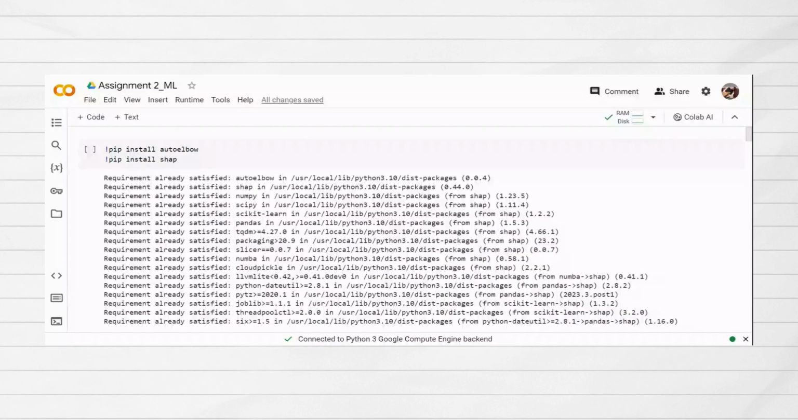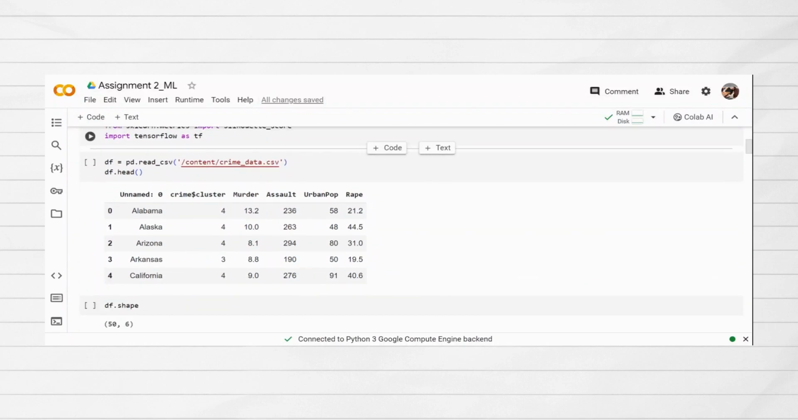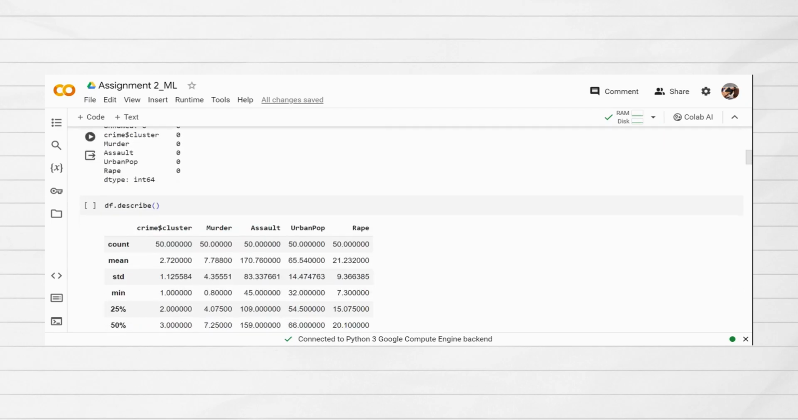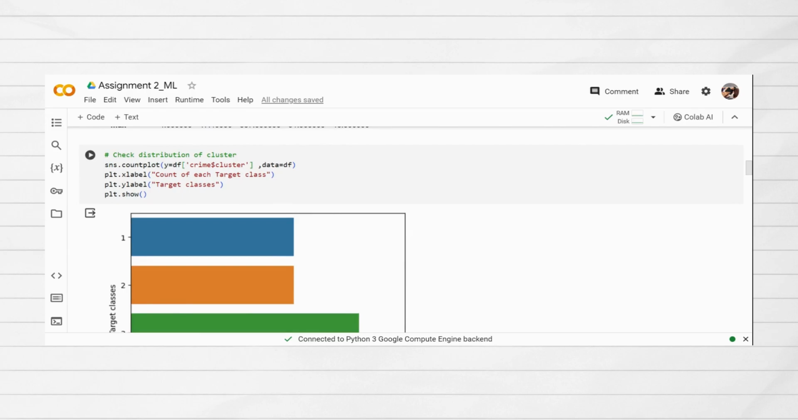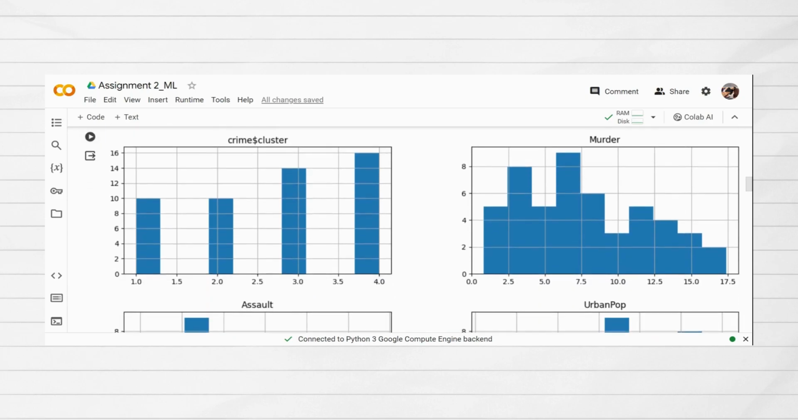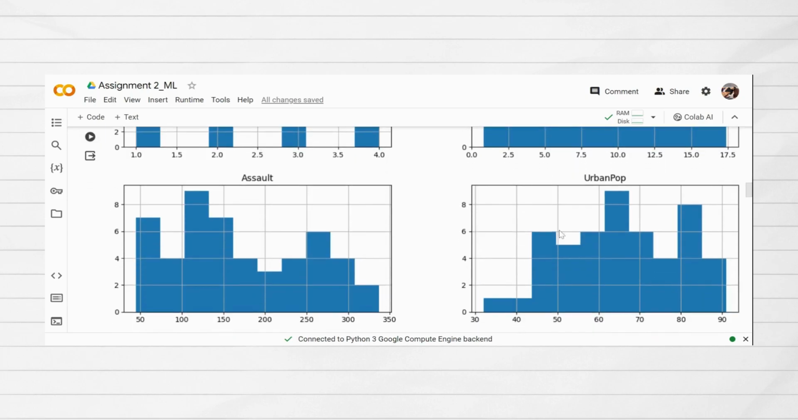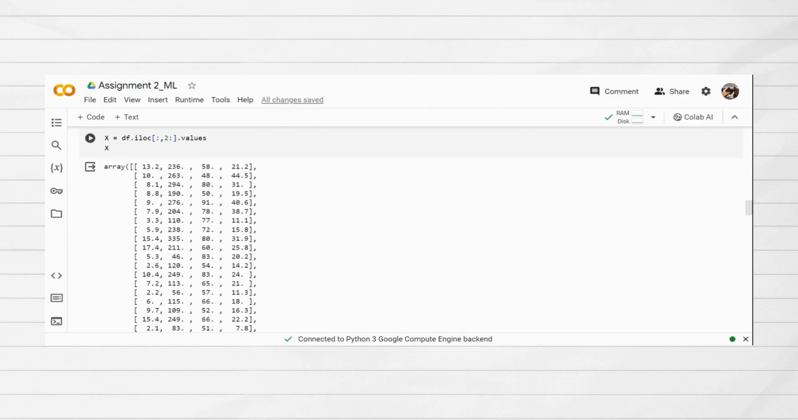So next, this is our coding. This is the first part, which is the EDA part. Here is the description of our data frame, and then here we check the distribution of cluster. Then we check the distribution of all the features. This is crime cluster, murder, assault, urban pop, and rape. So in this line, we define a new variable x by selecting all rows and columns starting from the third column to the end of the data frame and converting the result to a NumPy array using dot values.